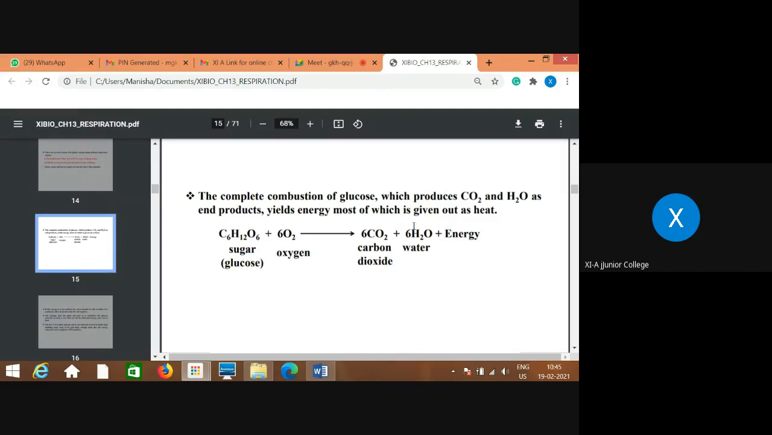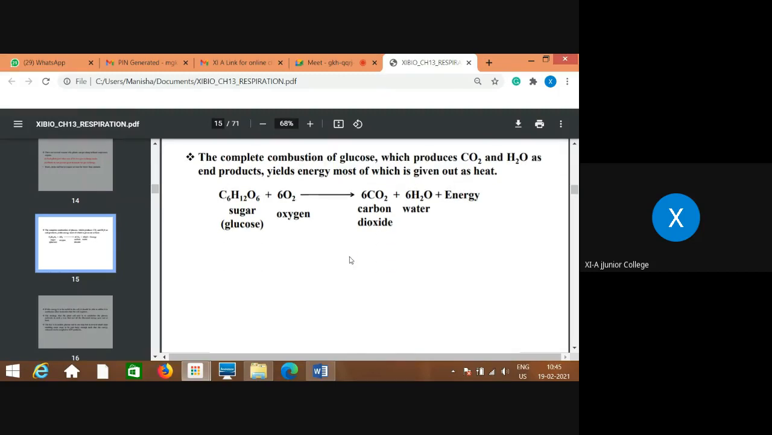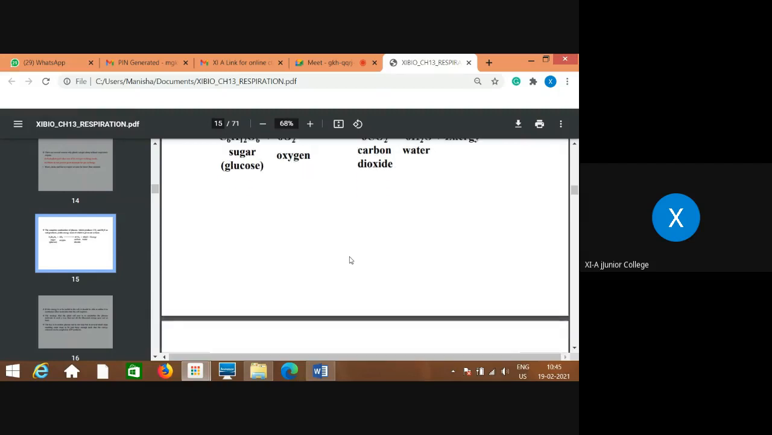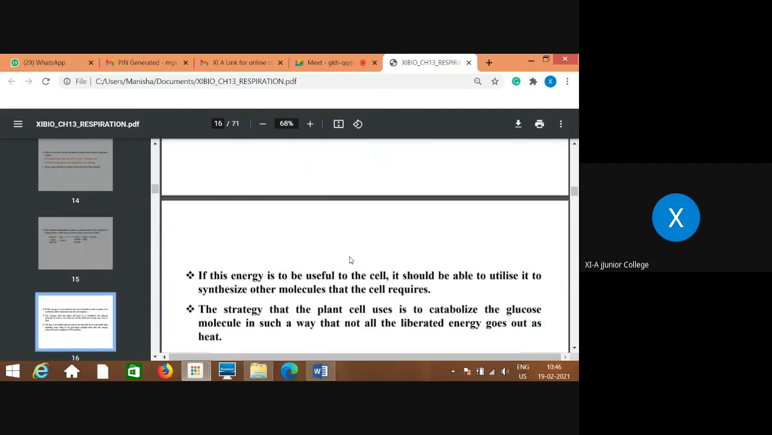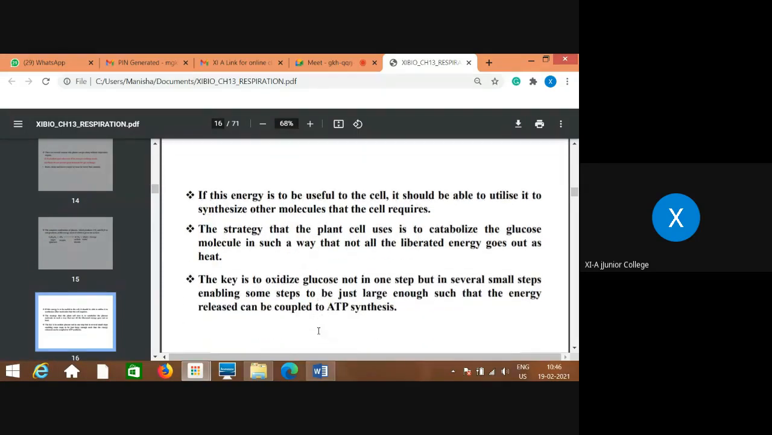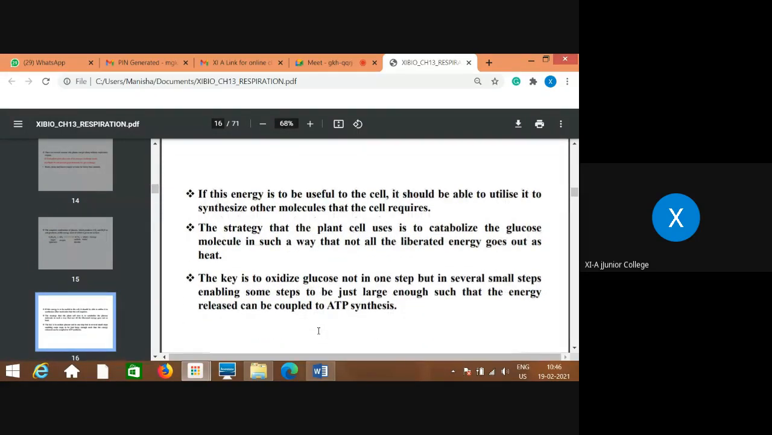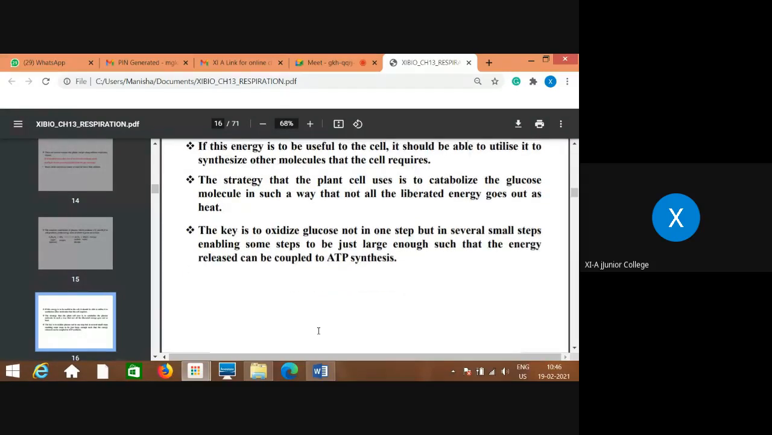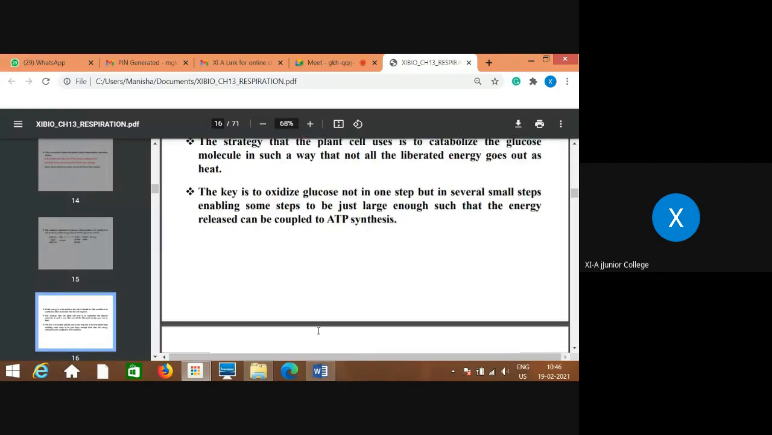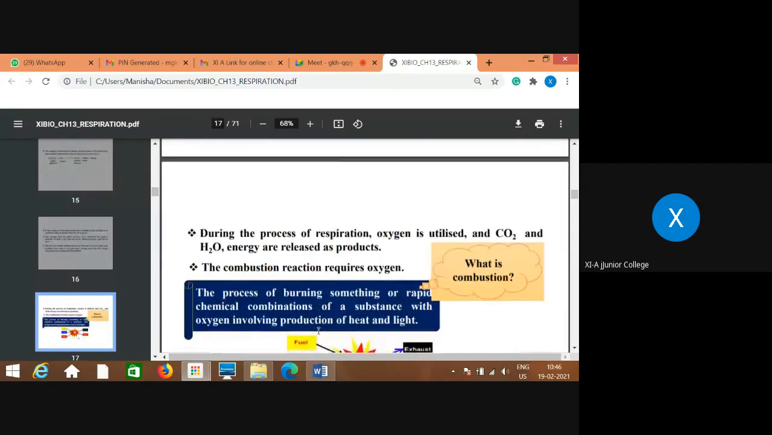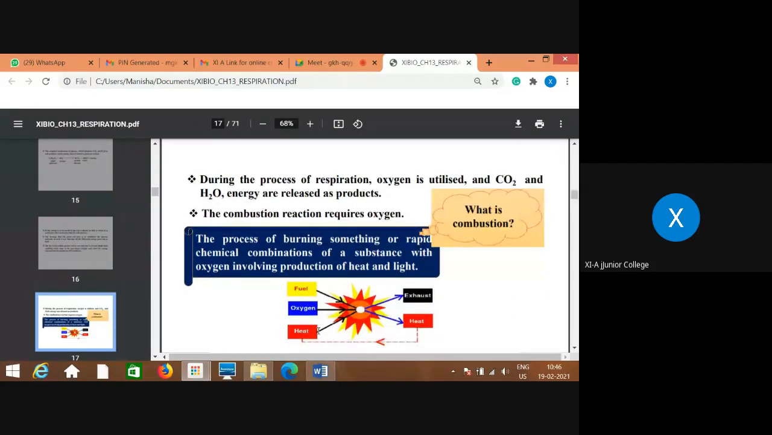So to avoid the release of energy as waste heat going out of the system, this cellular respiration takes place in a stepwise manner, in small steps, so that the energy can be stored in the form of ATP and should not be wasted as heat. That's the purpose of cellular respiration taking place in small steps. During the process of respiration, oxygen is utilized and CO2, water and energy are released as products.